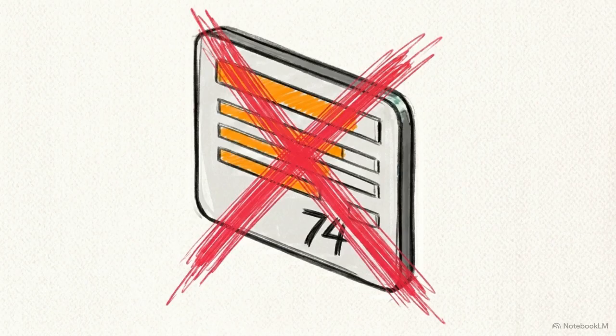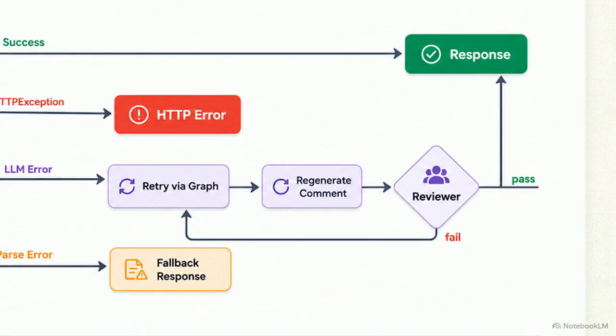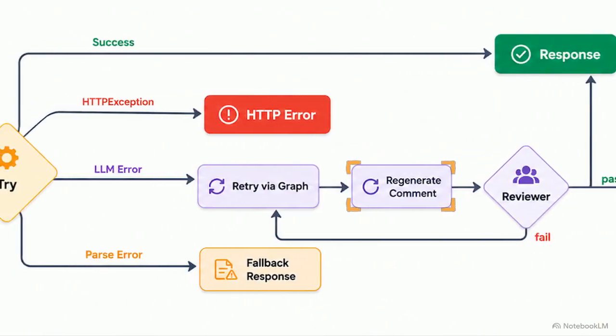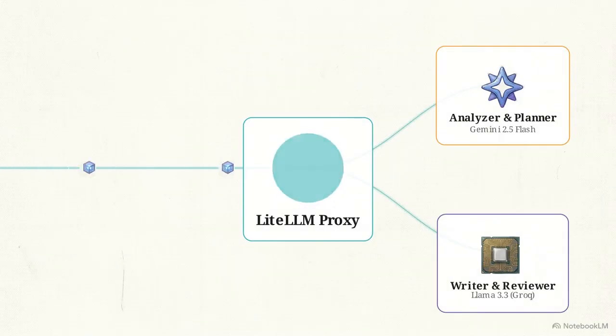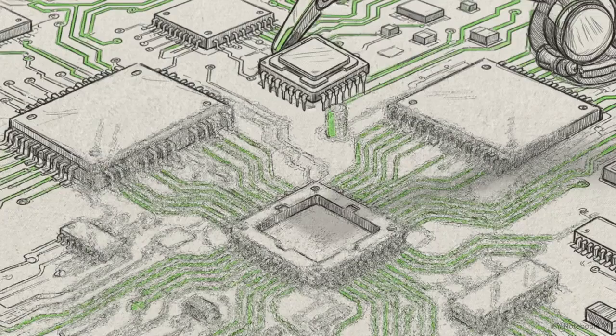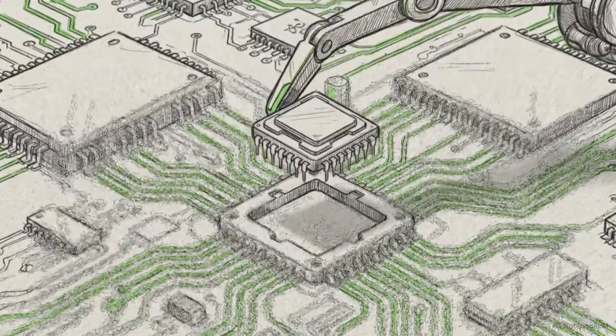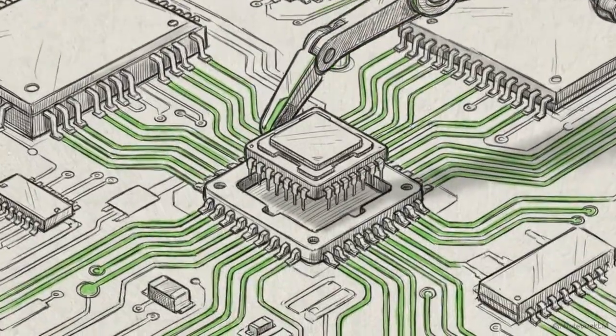The reviewer agent grades the draft on relevance, human likeness, and a spam metric. If the score drops below an 80-point threshold, the draft is rejected. This flowchart illustrates that exact error handling path. A rejected comment triggers the recovery flow, looping back to the writer node to regenerate the text entirely, without the user ever noticing the failure. By utilizing LiteLLM to proxy these requests across different providers, the system isolates the heavy lifting to the models best suited for the job. Matching the exact model size to the specific cognitive demand of the node optimizes the frontier of cost and performance.